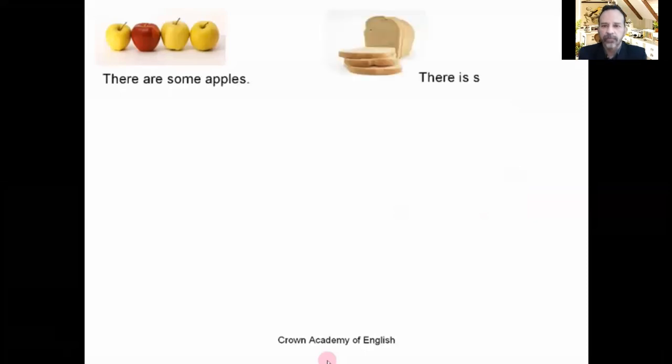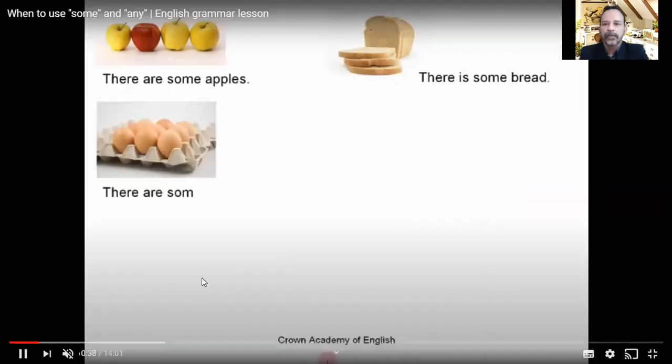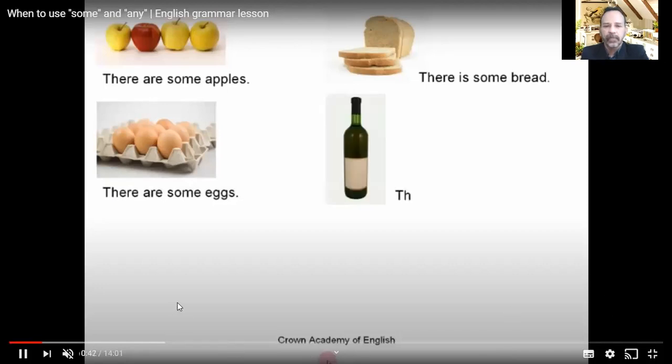As you can see, we have apples, the first word. There are some apples. Then we have bread, there is some bread. Eggs, there are some eggs. And wine, there is some wine.